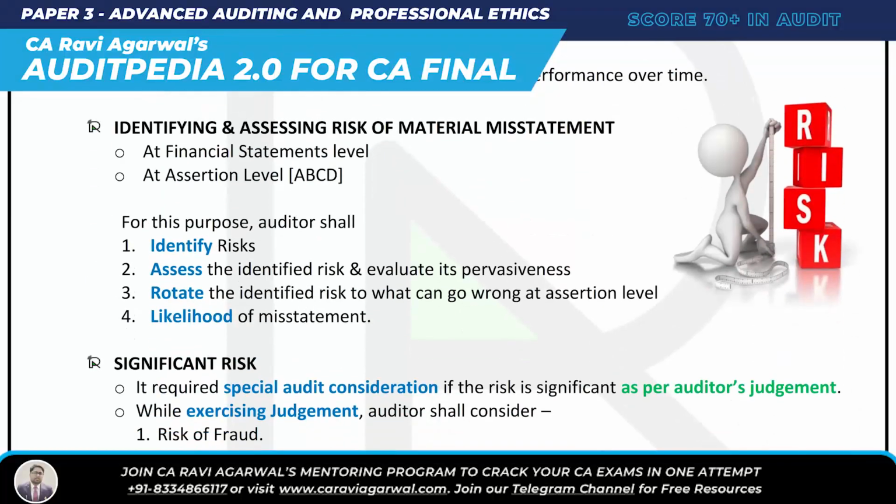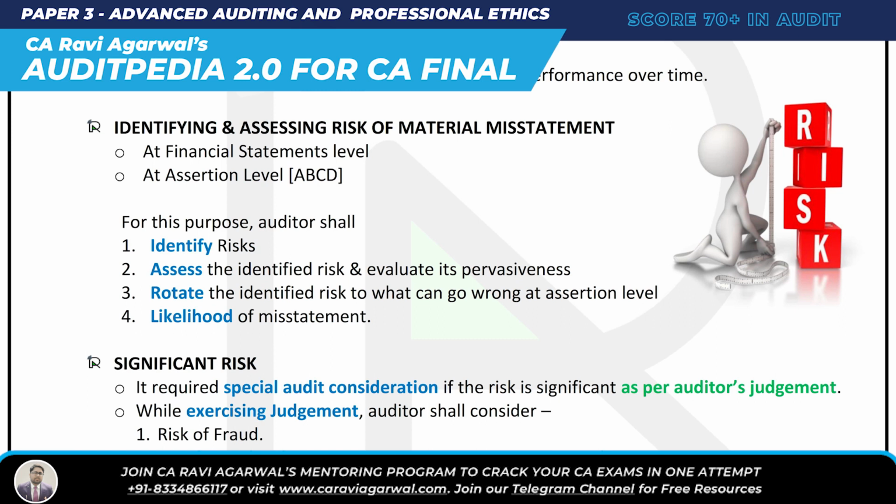The next requirement of 315, what all requirements have we done so far? Number one, risk assessment procedure, RAP, then understanding entity's environment, internal control, and then next is identify and assess risk of material misstatement at financial statement level. We heard it in the second objective, that you have to identify and assess the risk of material misstatement at financial statement level and at a certain level also.